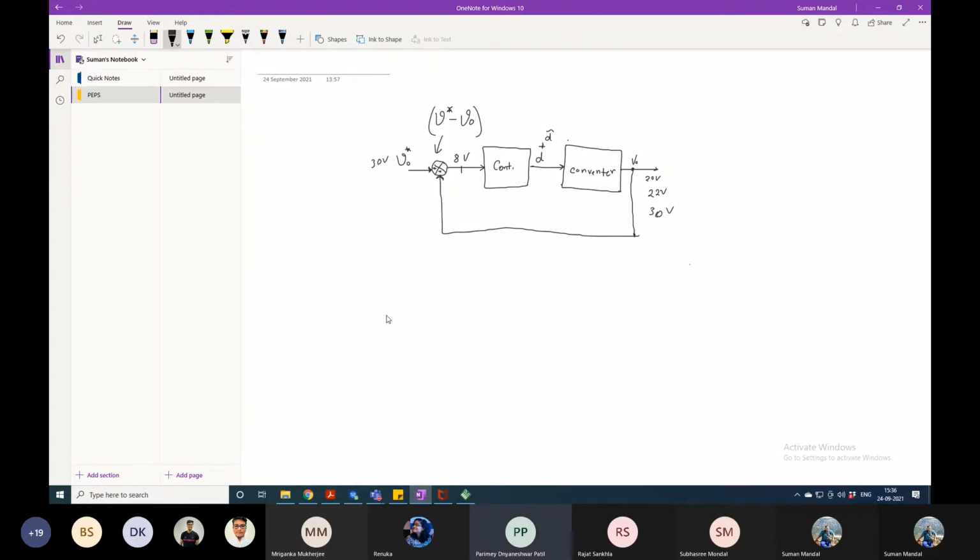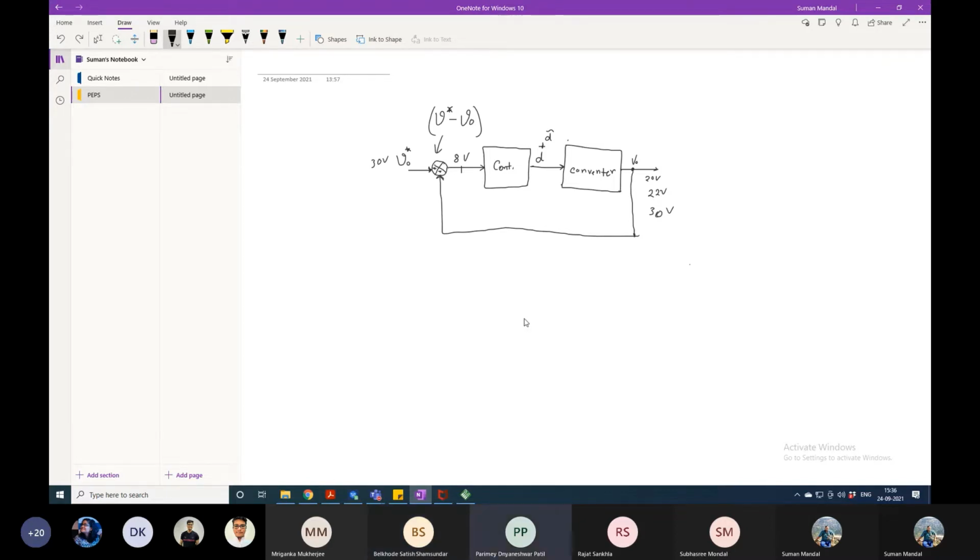Sir, instead of buck, can you take an example for boost? Because buck converter is quite easy. Okay, fine, no problem. Is it okay to take boost converter? I think buck boost is better.